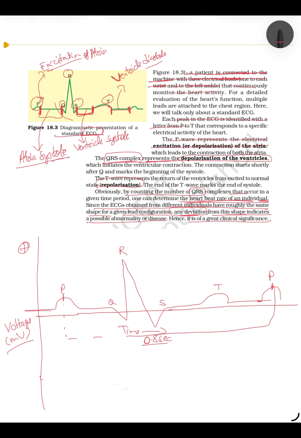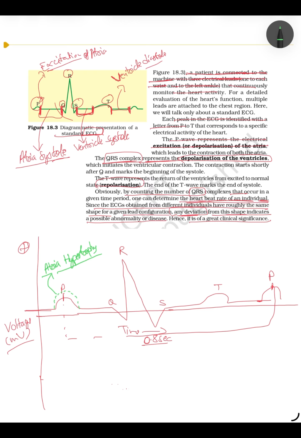Okay, so if this P wave, I'm explaining with another color, if this P wave is enlarged, it gives an indication of atria hypertrophy.